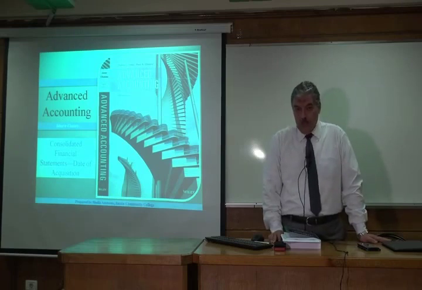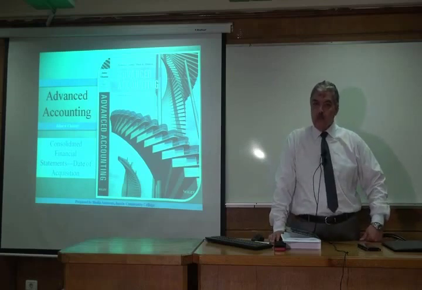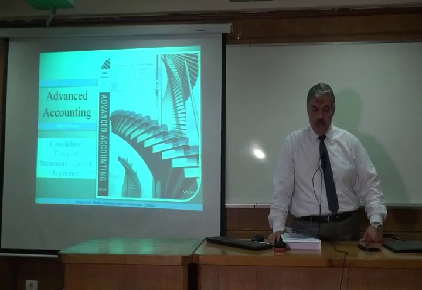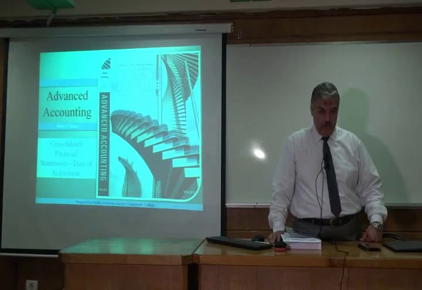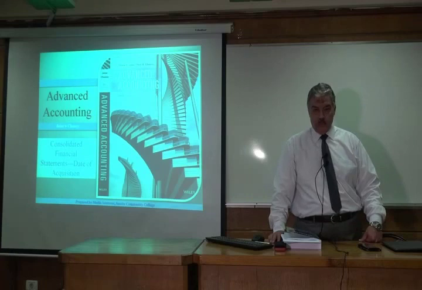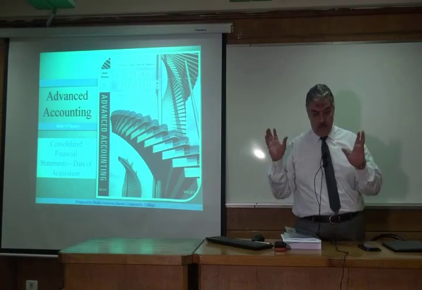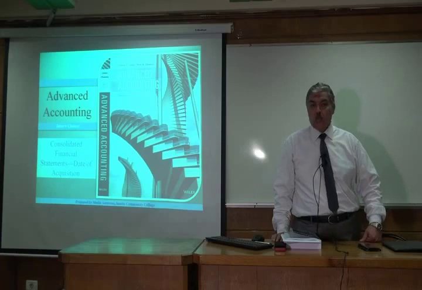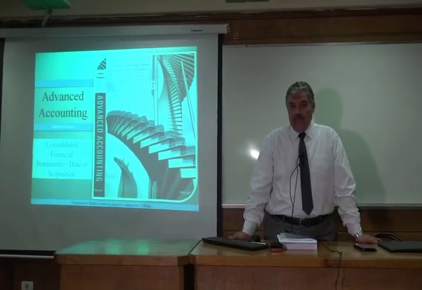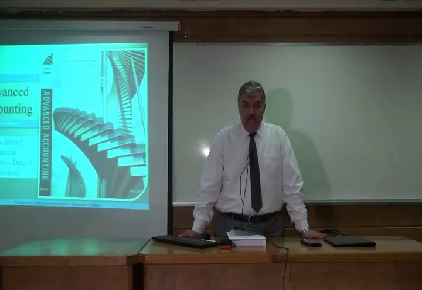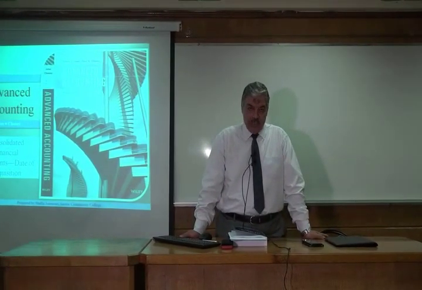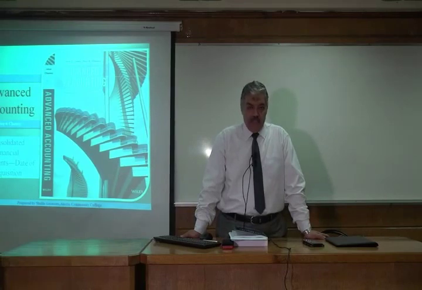We learned from Chapter 1 that a business combination can occur by two methods. The first method is by asset purchase, in which one parent company or one controlling company is going to purchase all the assets and assume all the liabilities of another company. So we have a controlling company and a controlled company. We covered this in Chapter 2, how to account for the combination through asset acquisition.